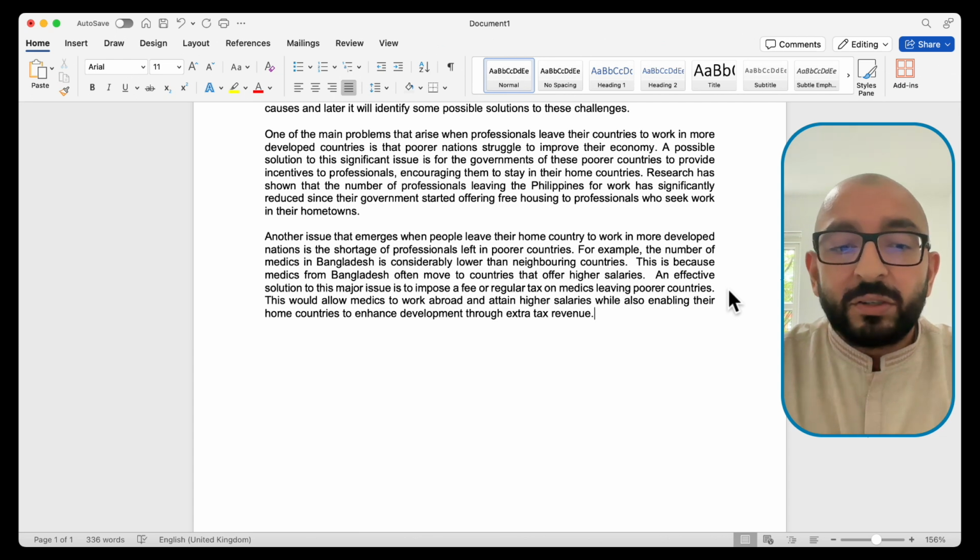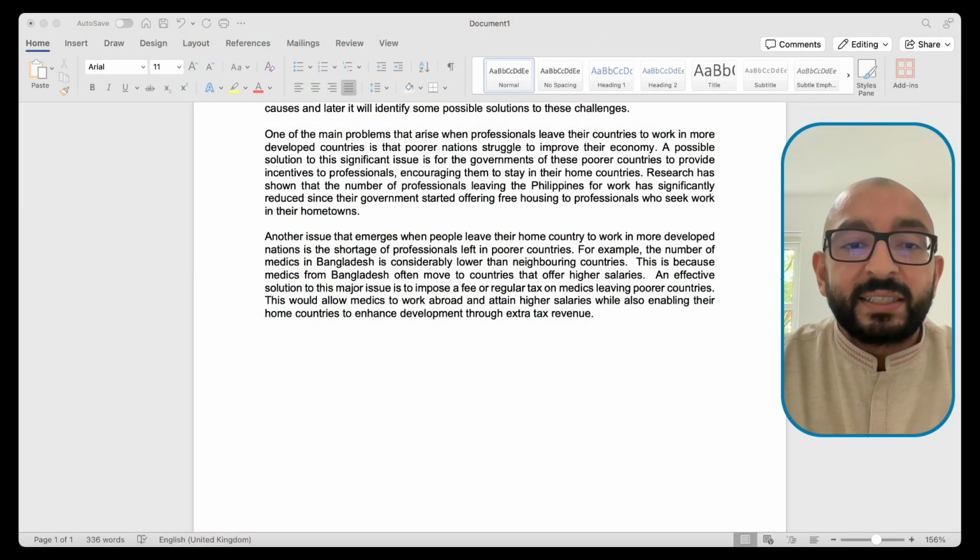And now we can move on to our conclusion paragraph. So, how do we write a good conclusion paragraph? Well, first, there's a couple of things that we should not do. We should never introduce a new point to our conclusion. The conclusion is just a summary of everything that we have already talked about.